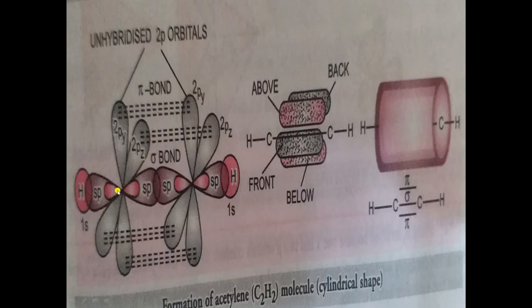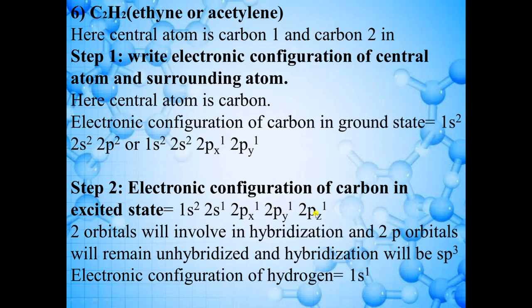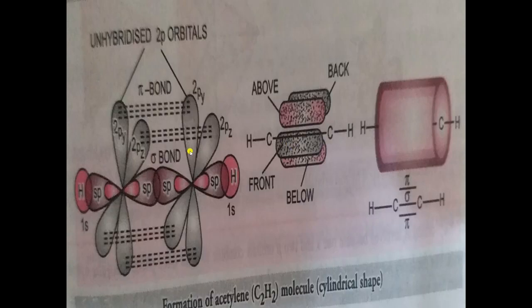Okay. Now we have to think about these two orbitals also because they are unhybridized orbitals. The unhybridized orbitals will come here because their shape is the same, dumbbell shape. So this is 2py, which is unhybridized, which will be present here. And this one is the 2pz orbital, which is also unhybridized. Their axes are different, that is why they are shown in this way. This one is 2pz and this one is 2py. So these two are unhybridized and these two are hybridized.